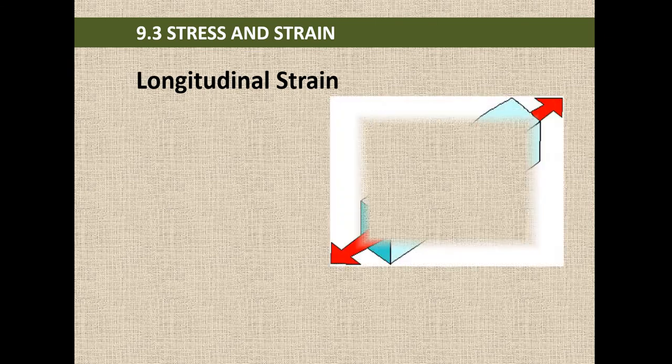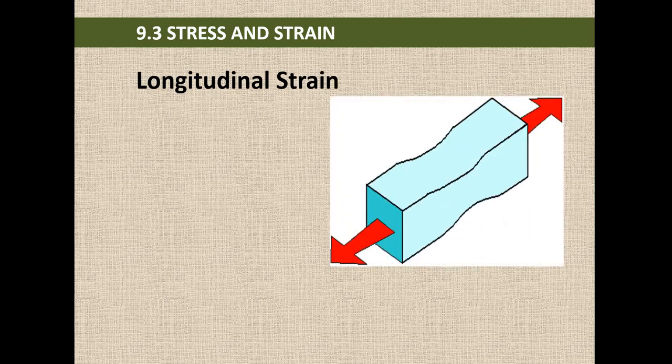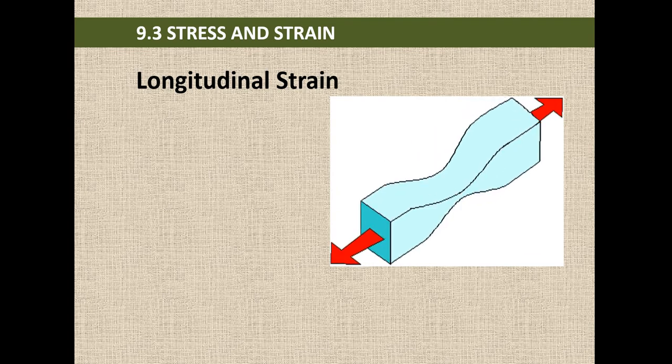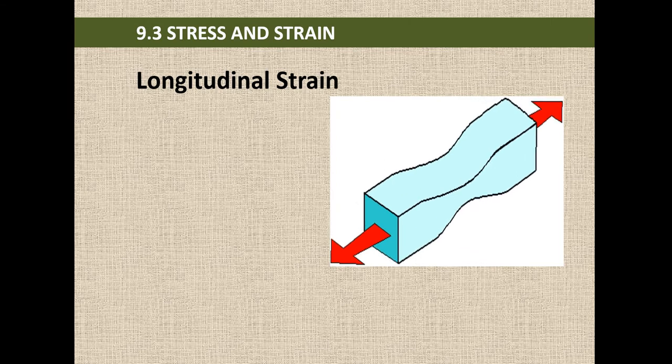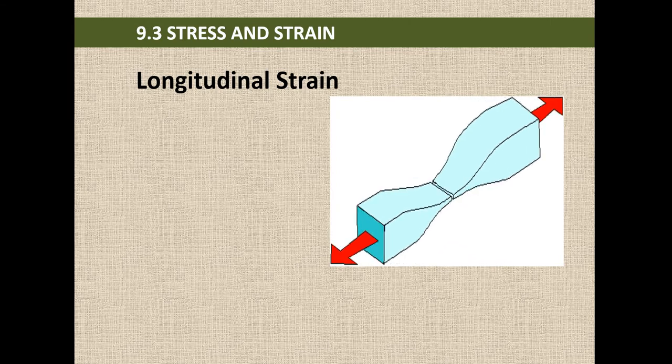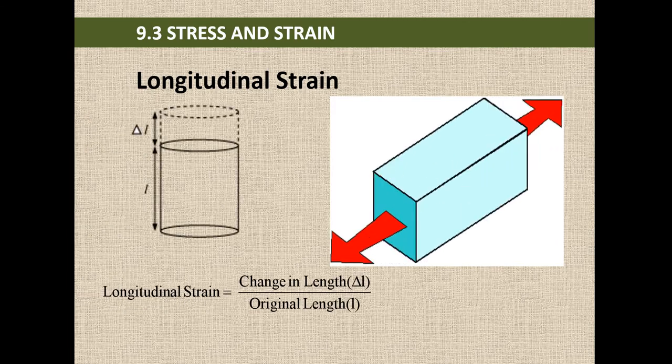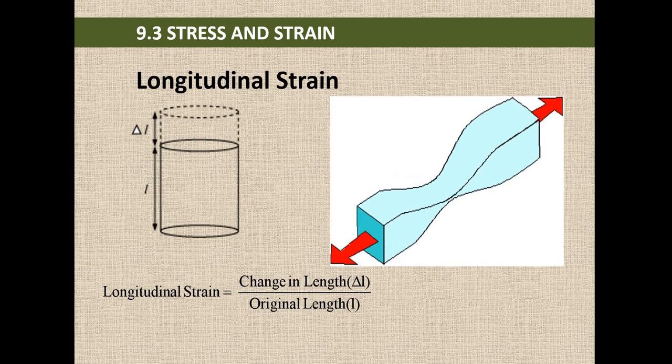First one, longitudinal strain. By exerting force, we are elongating it, and a stage will be reached where it may break, as shown in the diagram. Length is increased by exerting force perpendicular to the surface area. So longitudinal strain is equal to change in length divided by original length.